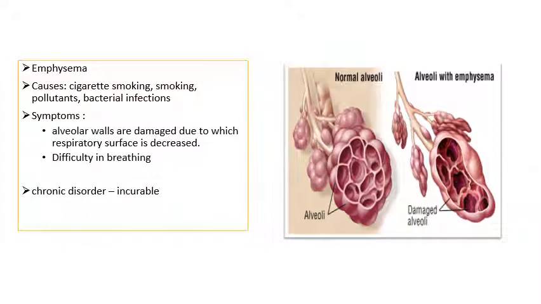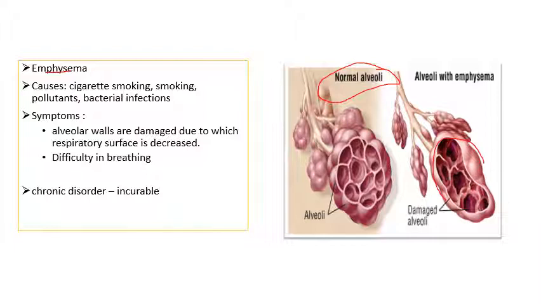The second disease we are going to talk about is emphysema. You can see what happens in emphysema: this is a normal alveoli. In the patient with emphysema, the alveoli get damaged and lose their elasticity, right?